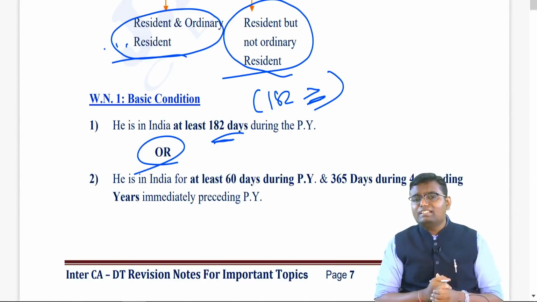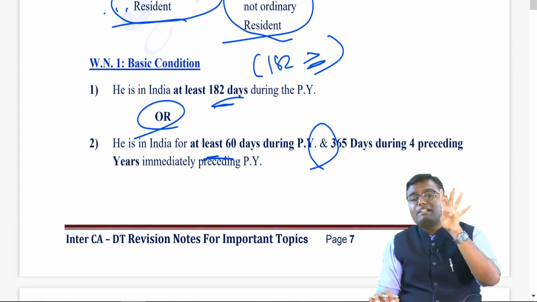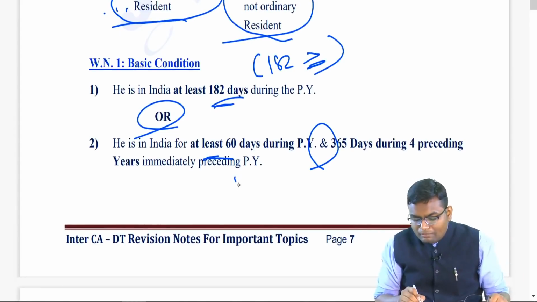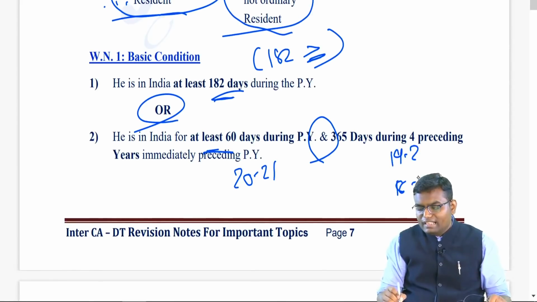Whether you are there in India for at least 60 days in this previous year 2021. If yes, then see how many days you stayed in India for the 4 preceding previous years. For example, I am talking about 2021, then for me the 4 preceding previous years will be what? 2019-20, 2018-19, 2017-18, 2016-17.